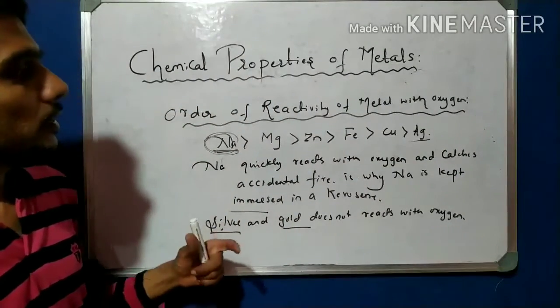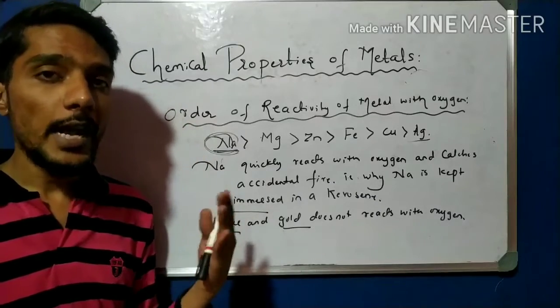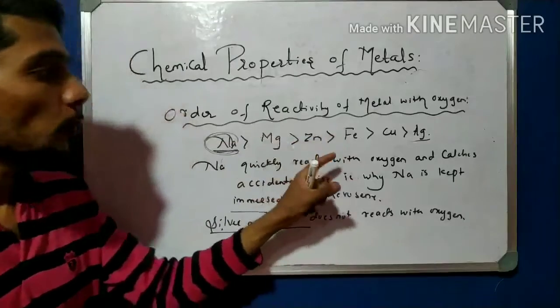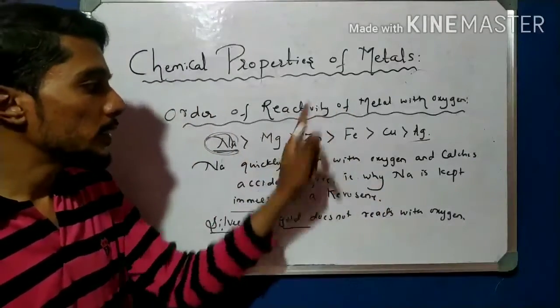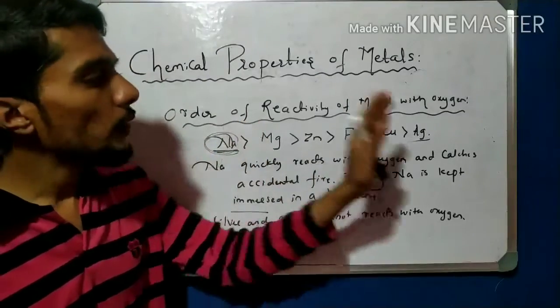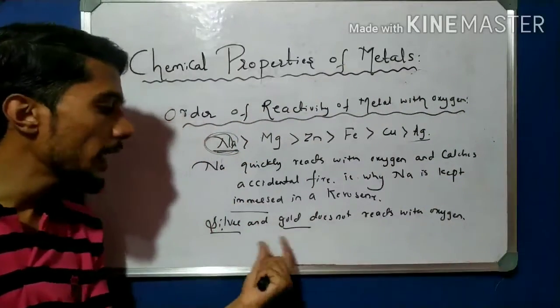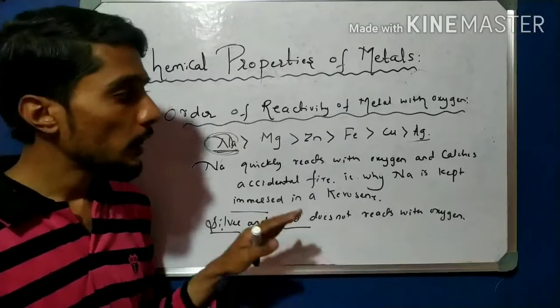Next we come to the next very important property, the reaction of metal with water. This is the point I missed in the explanation, so I can take it now. Please write this down. First, the most reactive is sodium, and the last, which almost does not react with oxygen, is silver and gold. That is one point I forgot to explain, but now I have explained it.